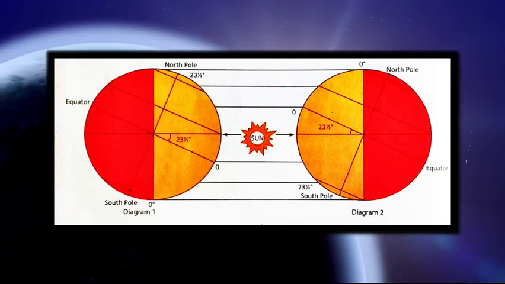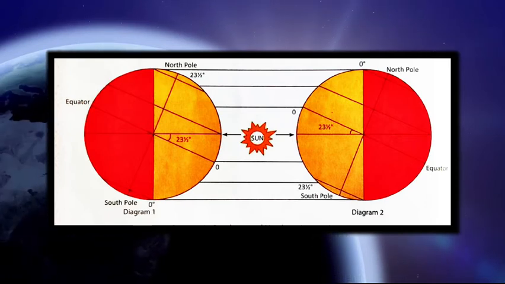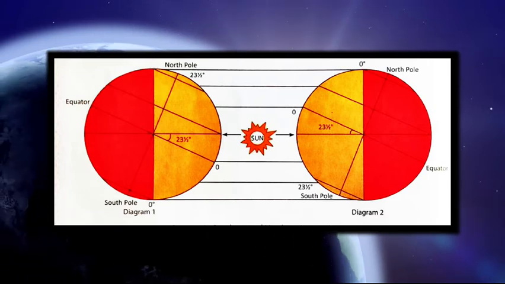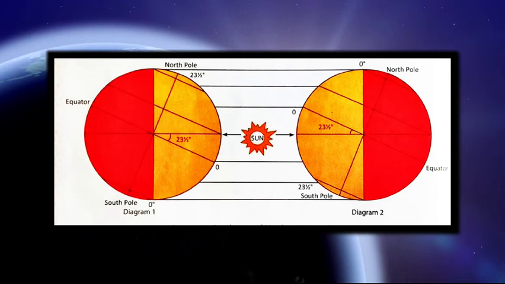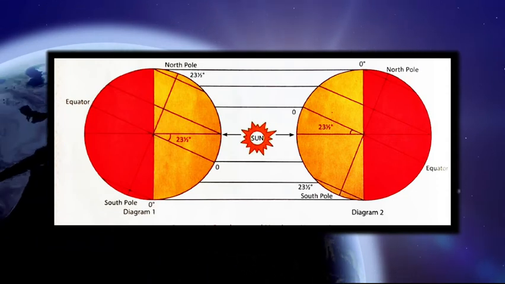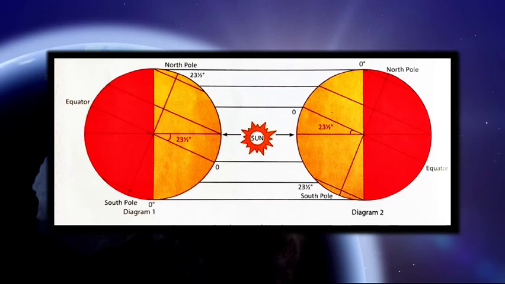In diagram 2, the south pole is inclined toward the sun. Now, the southern hemisphere receives vertical and direct rays of the sun and experiences the hot summer season. In diagram 2, you can see the south pole is tilted towards the sun. So, the south pole or the areas near the south pole will receive direct sun rays and it will be hot, while the north pole is far from the sun, so it will get slanting rays of the sun.